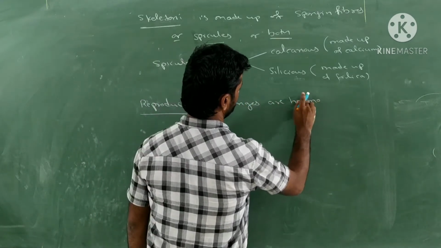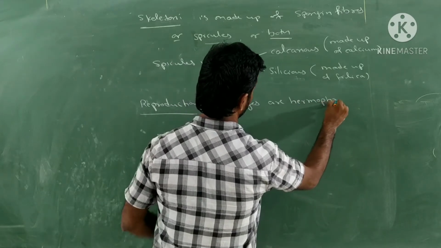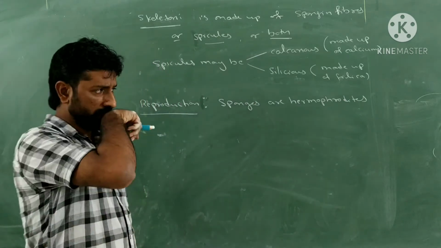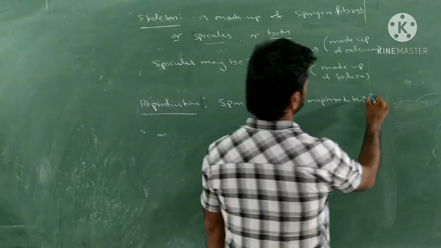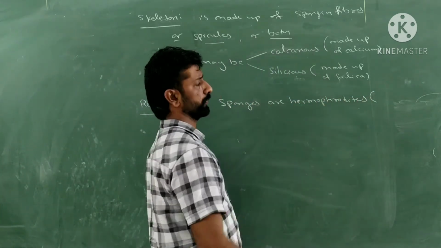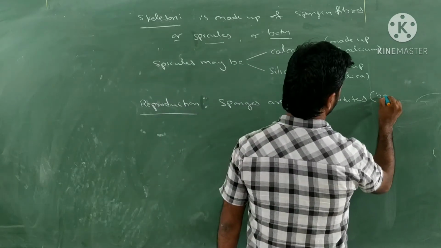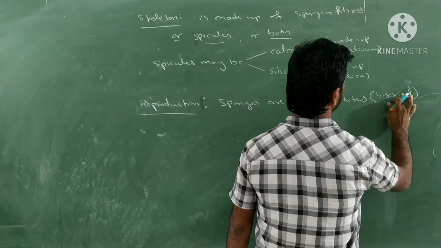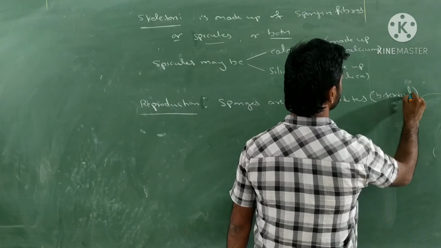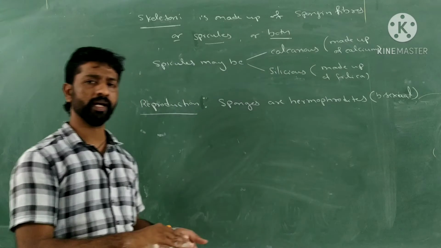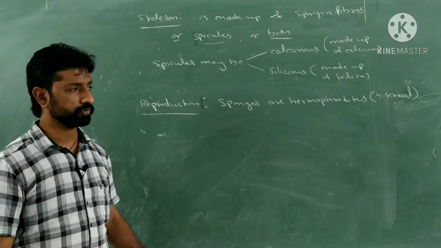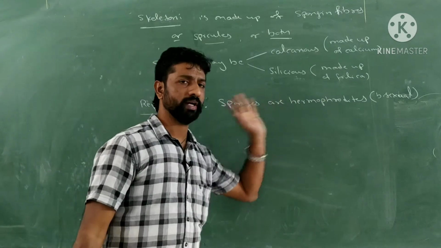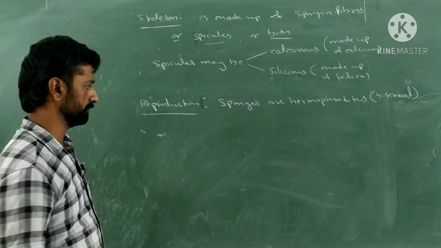Sponges are hermaphrodites. Yes, what do you mean by hermaphrodites? Hermaphrodite means these are bisexual organisms. What do you mean by bisexual? It means the same individual is producing male gametes as well as female gametes, then they are called bisexual organisms. So sponges are bisexual organisms, the hermaphrodites,